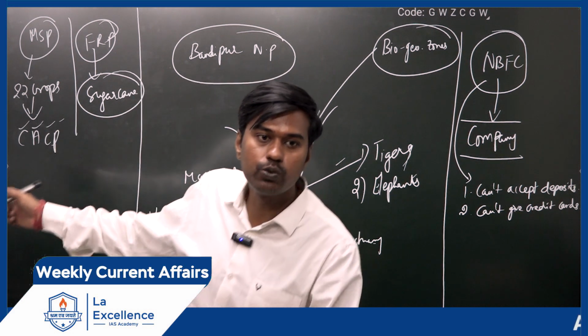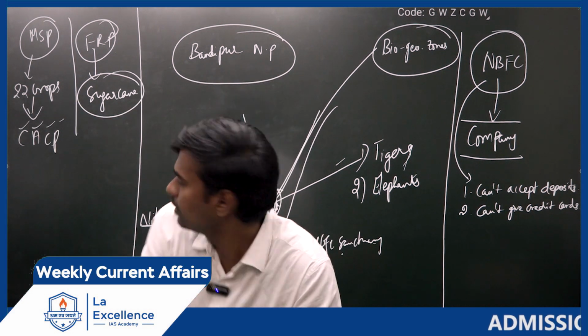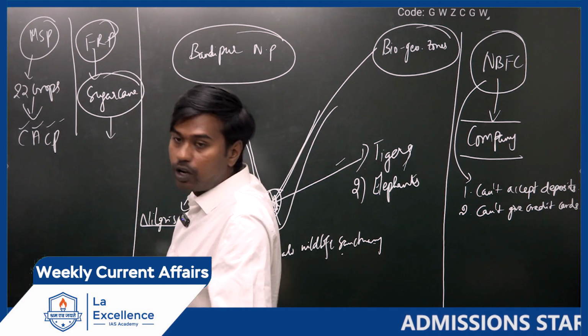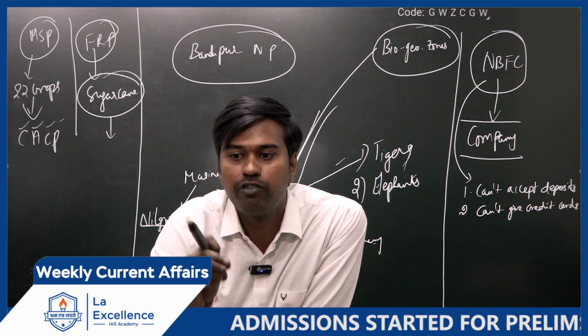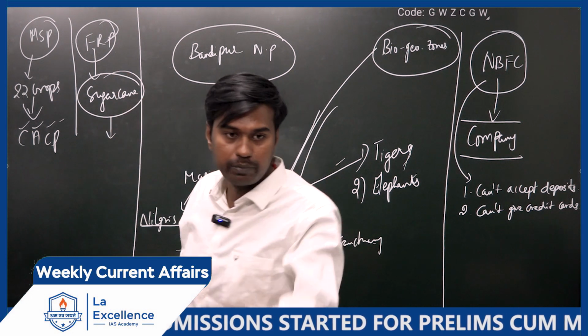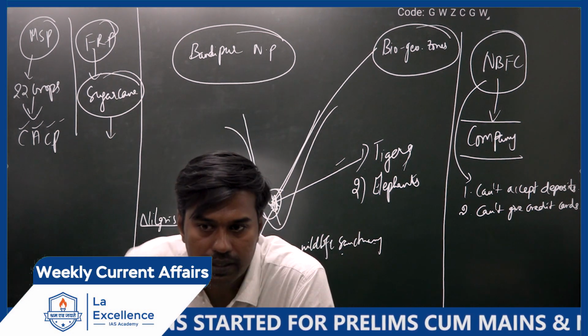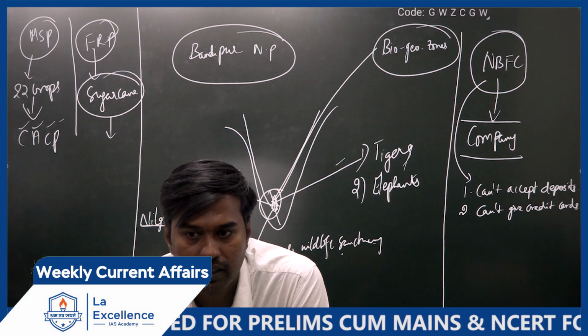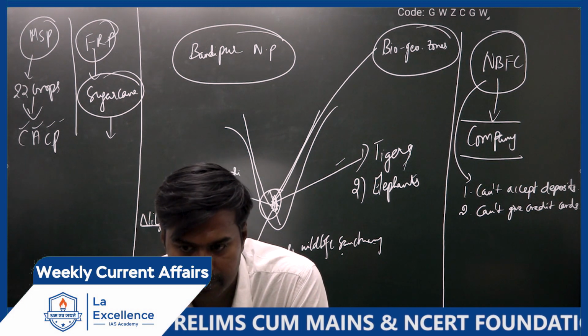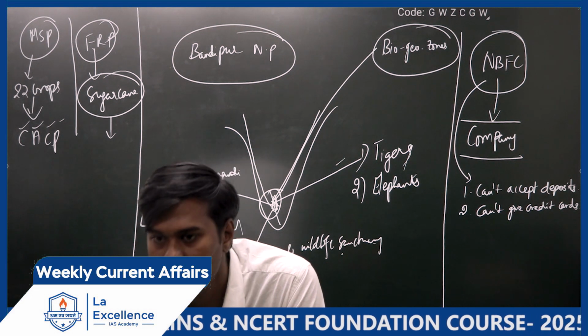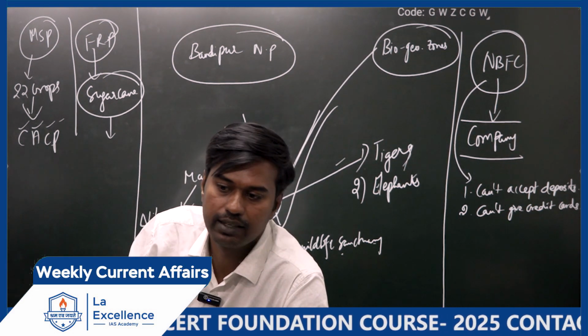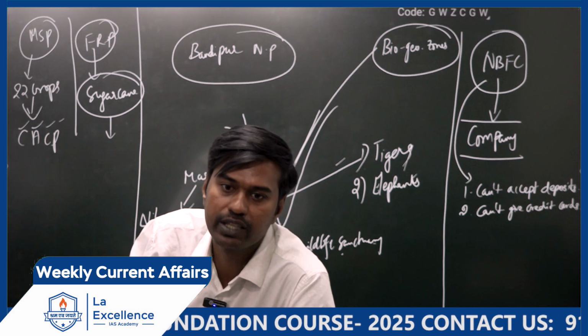It's a committee which will recommend. Is it clear? Here also the FRP value is the rate at which sugar mills buy from the farmer. That price is called FRP. Please write it. MSP means it is the price at which government buys from farmers. FRP means it is the price at which sugar mills buy from the farmer.